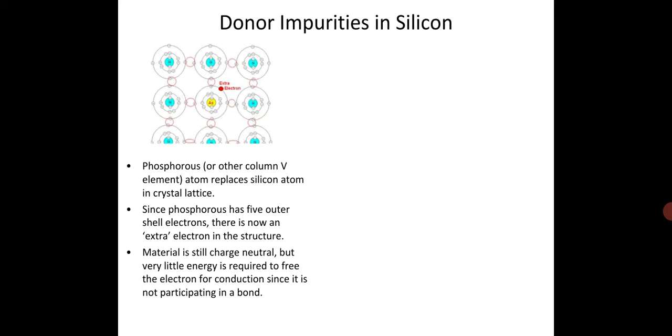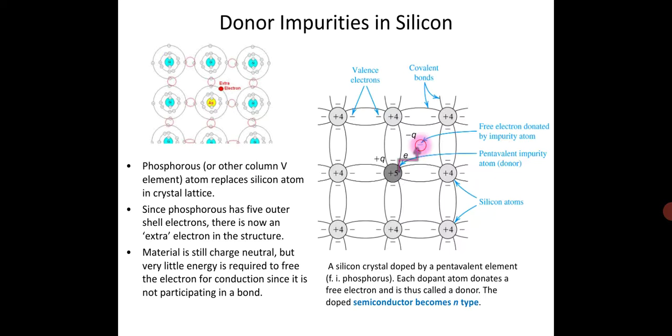So when we are doping a fifth group element, what happens? In the outermost orbit there are 5 electrons, and silicon has 4 electrons in the outermost orbit. So 1 electron is more over here. When phosphorus, the column 5th element, is added, the atom replaces a silicon atom in the crystal lattice. Since phosphorus has 5 outer shell electrons, there is now an extra electron. The material is still charge neutral, but very little energy is required to free that electron into the conduction band.